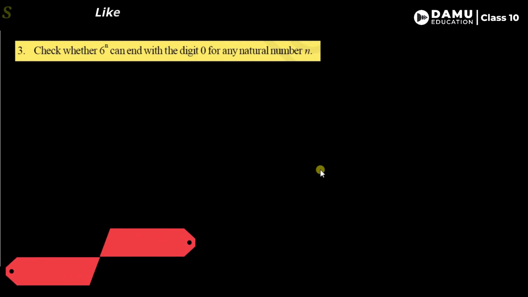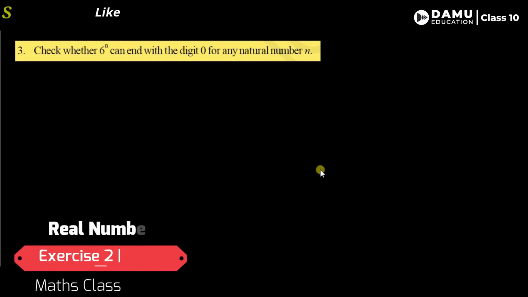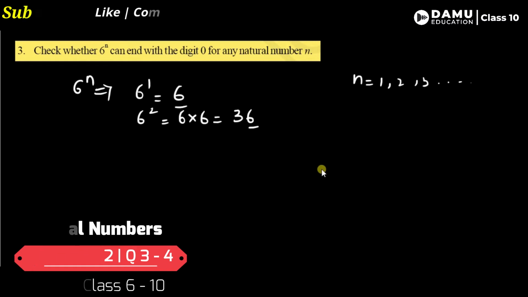So in this module, we are going to discuss our third question. Check whether 6 power n can end with the digit 0 for any natural number n. Let's take 6 power n, where n is equal to the natural numbers 1, 2, 3 and so on. Let's take 6 power 1, that is 6. 6 power 2 is 6 into 6, that is 36. So it ends with 6, always it ends with 6.